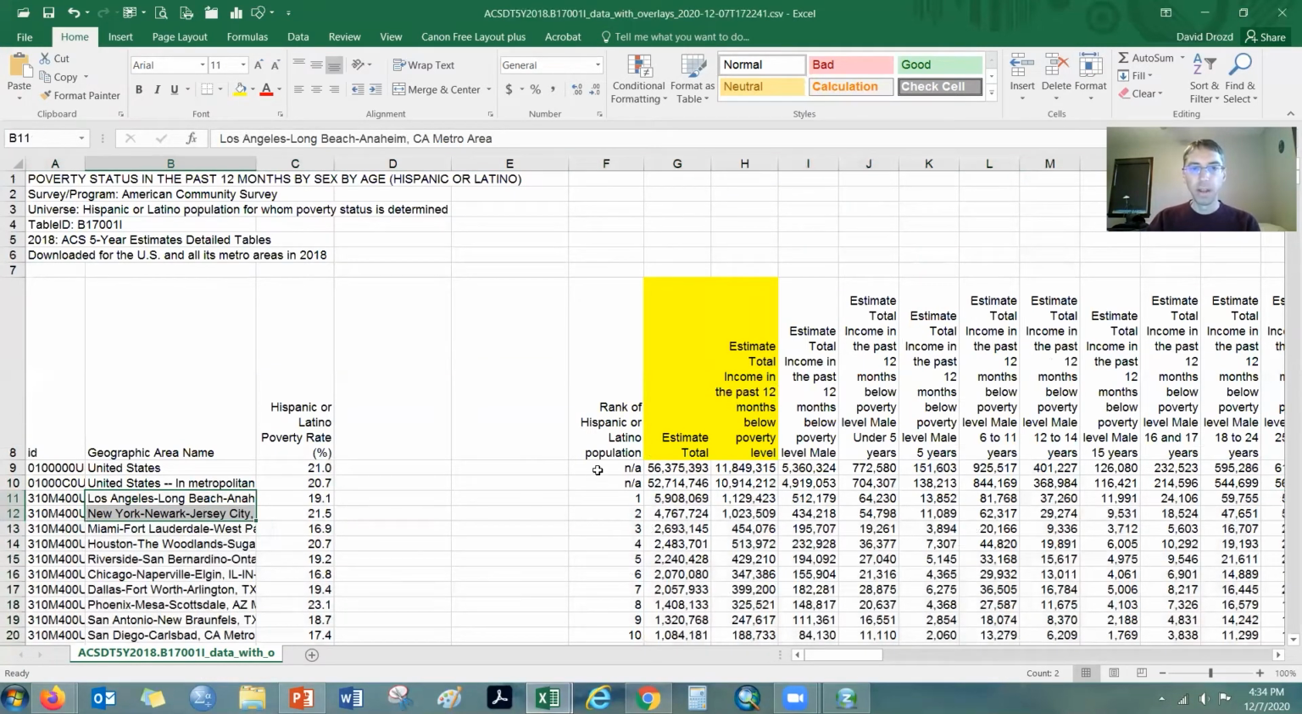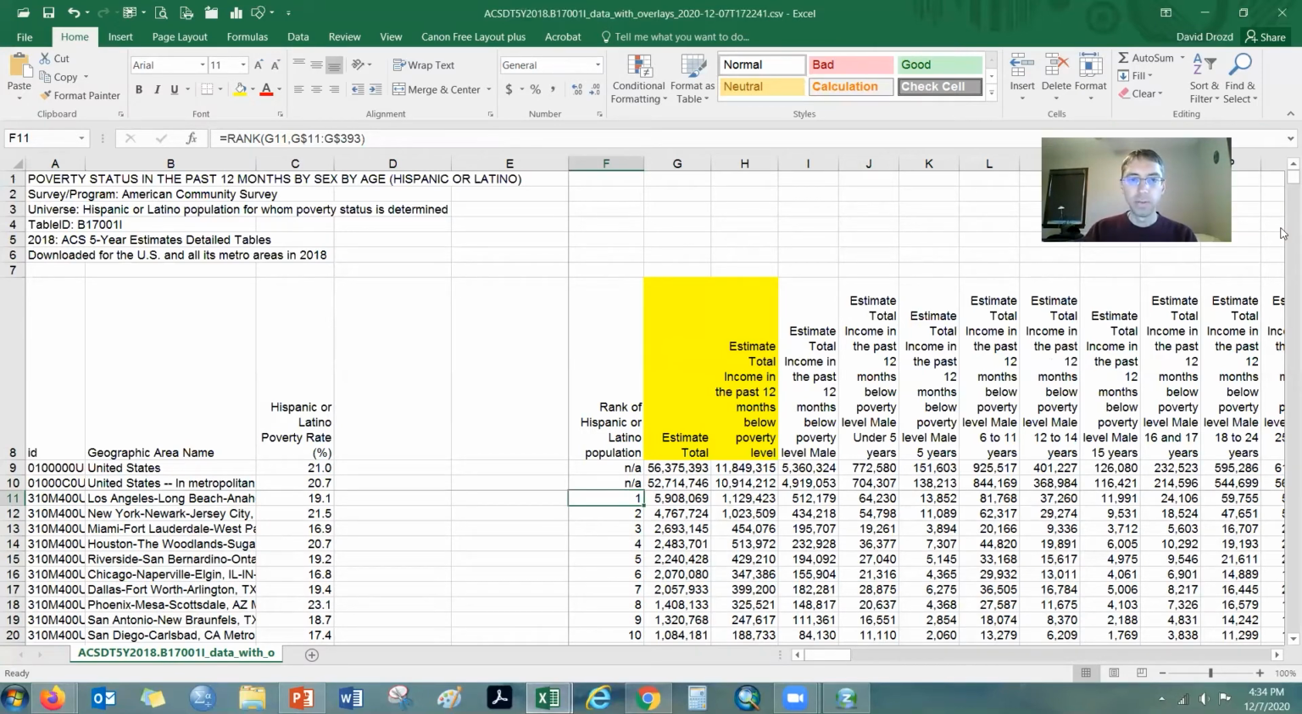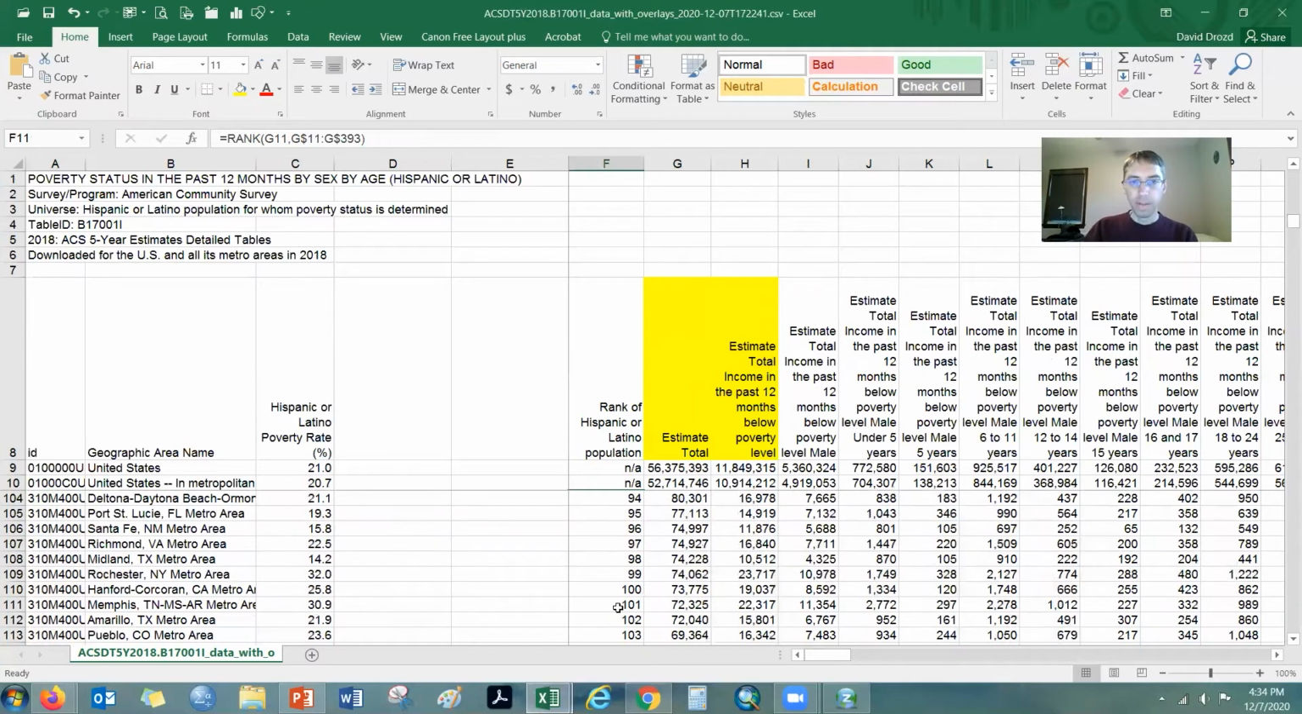Okay, and then I'm interested in the top 100 metro areas. So what I usually do is, first of all, I'm going to lock my panes in here so I can see my column headers. And then I scroll down to where the top 100 end. I'm going to insert a few rows, and that just helps me make my formulas a little bit easier.